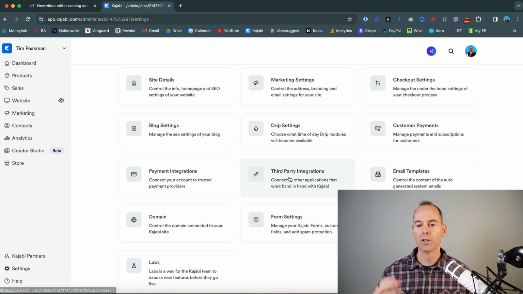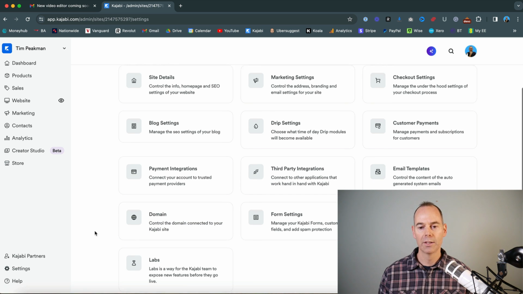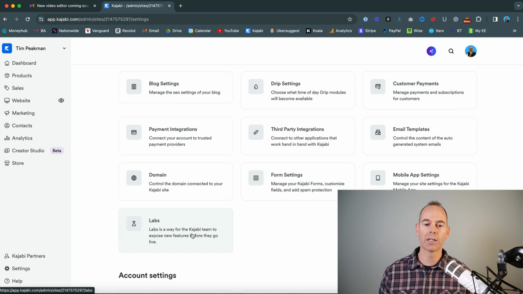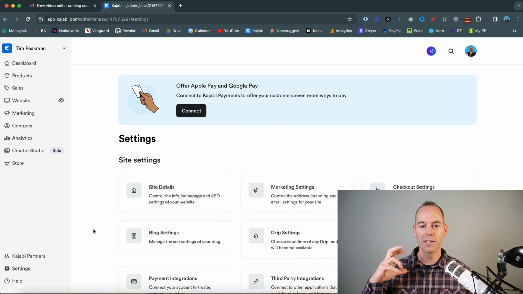You might have to link to third-party integrations. You might have to set up your domain, making sure it's pointing to the domain you want. And then Kajabi are always improving. Like I say, there's labs. You can toggle on or off some of the new settings that they're testing in beta. So that's the site settings.